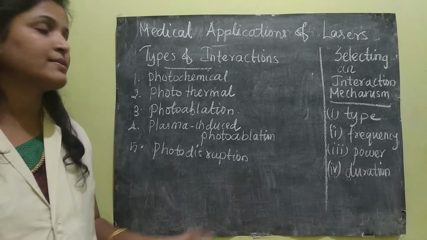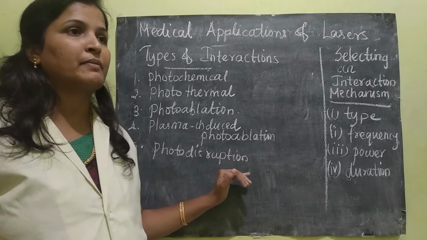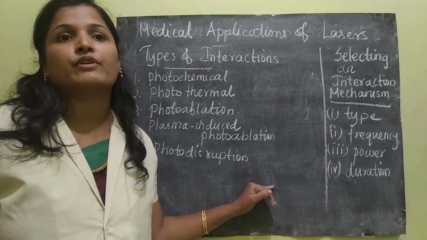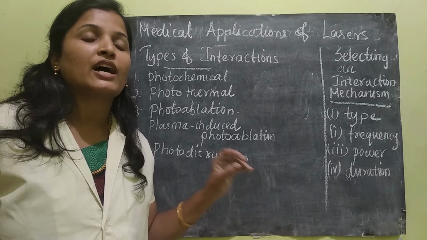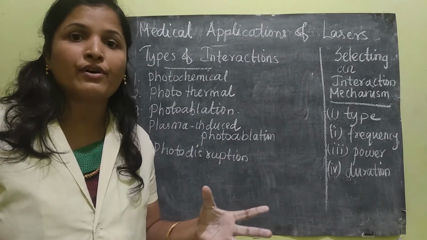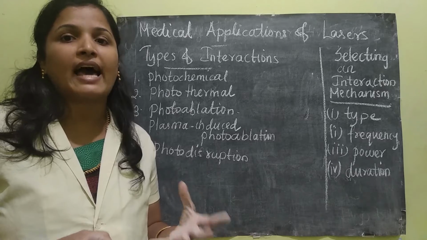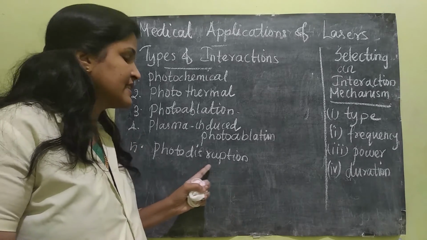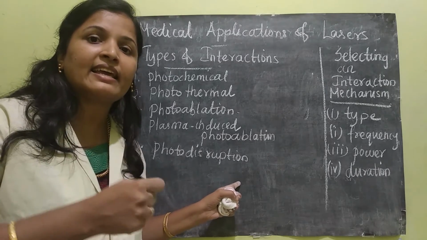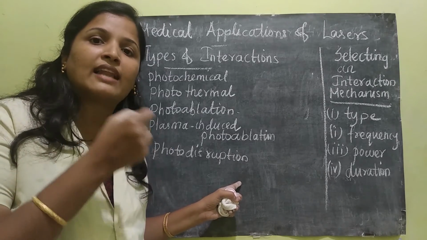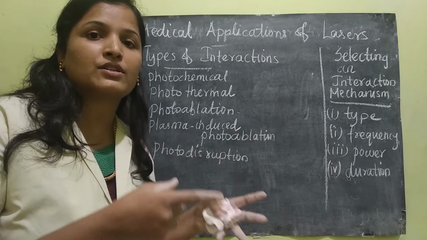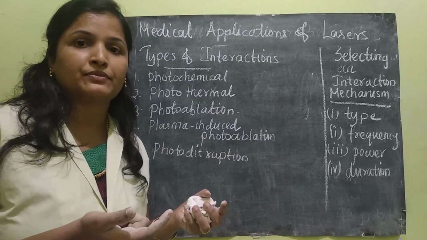This disruption mechanism is applied in lithotripsy. You know what lithotripsy is? It is removal or breaking of kidney stones or gallstones. So for breaking, photodisruption is used. Here the kidney stones or gallstones are mechanically made to break.